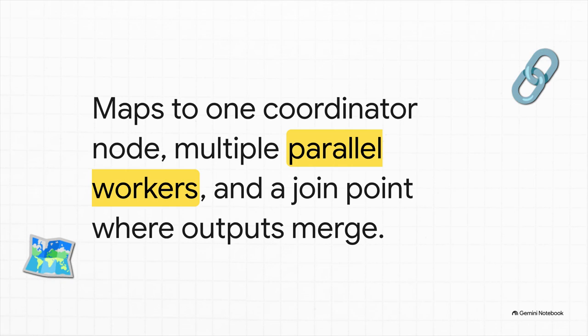Now, if you're writing this in code, say using a framework like LangGraph, the architecture is just gorgeous. It maps perfectly to a graph structure. You start with one coordinator node, fan out to your parallel worker nodes, and then all those paths emerge back together at a join point for the final synthesis. It is such an elegant, scalable way to build.